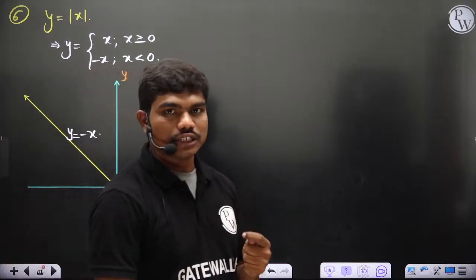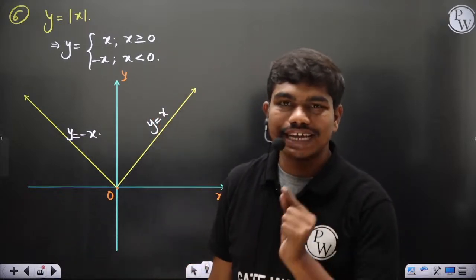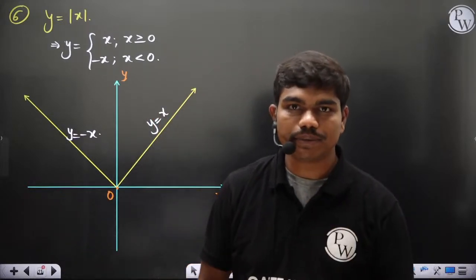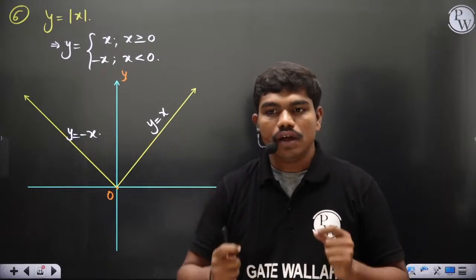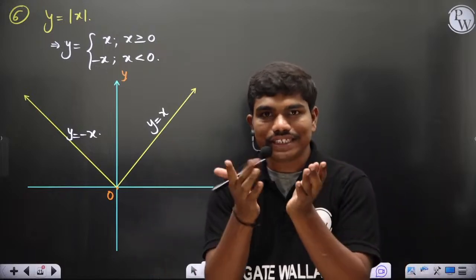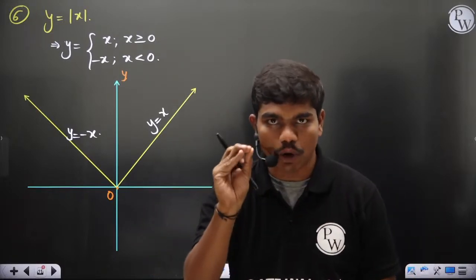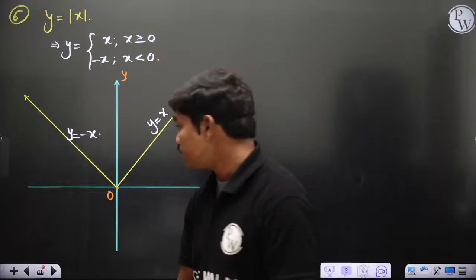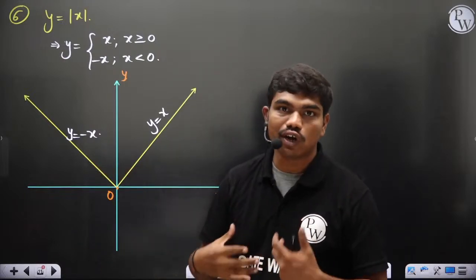And in the last class you observed that the differentiation of mod x at x equal to 0 does not exist. This means at x equal to 0 this function is not differentiable. I'm telling you, for any function, if it has a sharp edge at any point, at those sharp points the function is not differentiable. Like here you see there is a sharp edge, so at this sharp edge the function is not differentiable.